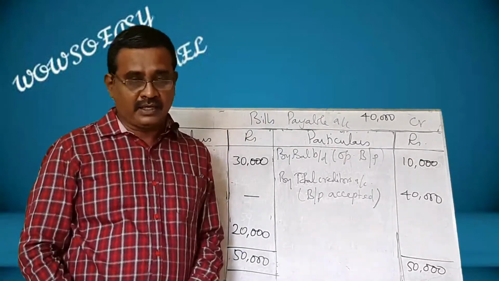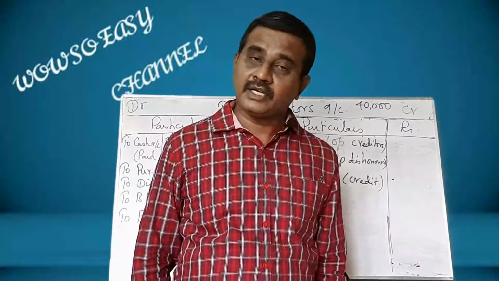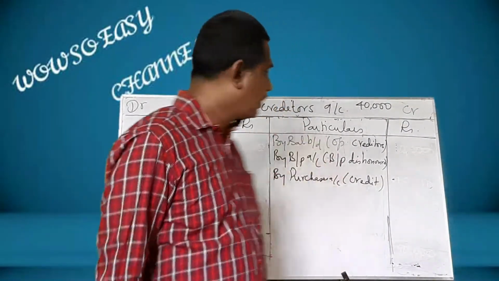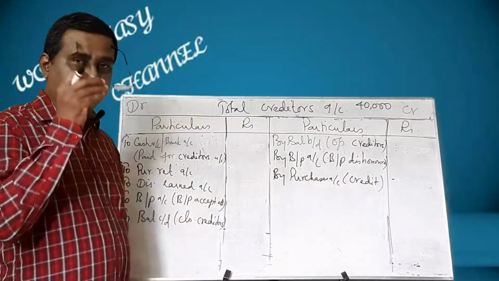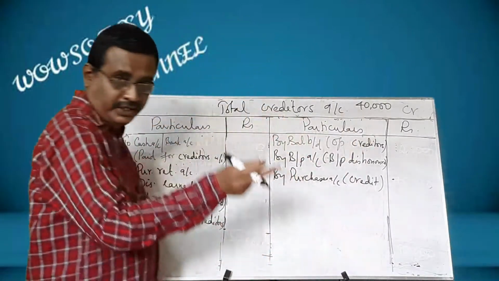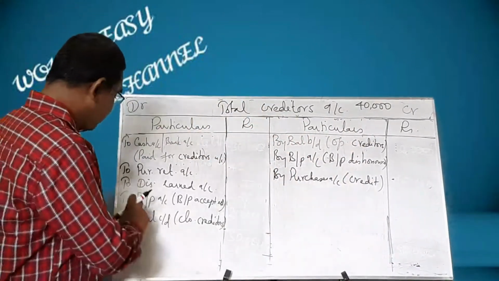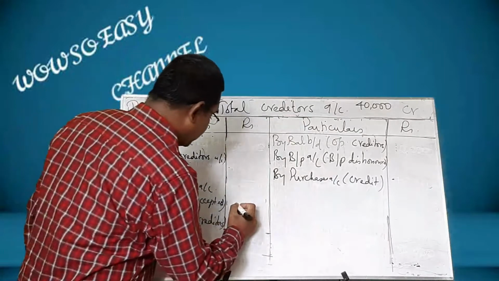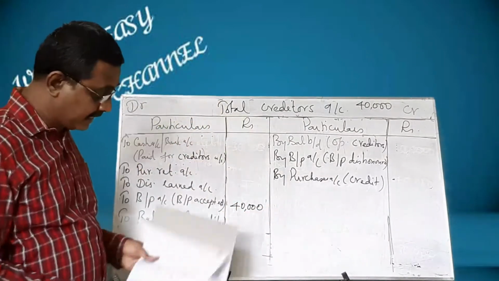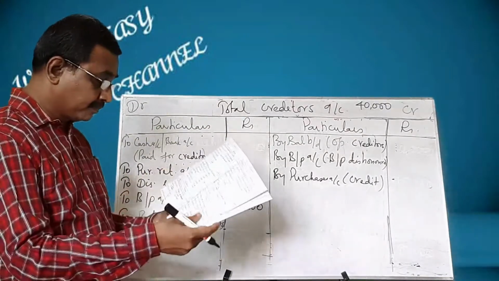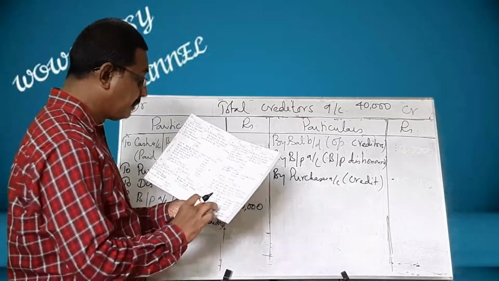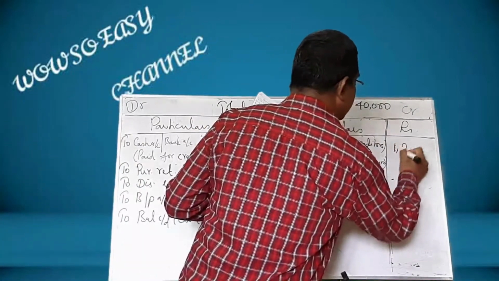Shall we prepare total creditors account? Prepare total creditors account and then find out the credit purchases. I have written the format of total creditors account. I have already told you, immediately bring the amount calculated from the bills payable account. Bills payable accepted is 40,000. Immediately write that 40,000. Otherwise, you will forget that. Now, let us go to the sum. Sundry creditors opening balance comes to 1,20,000.